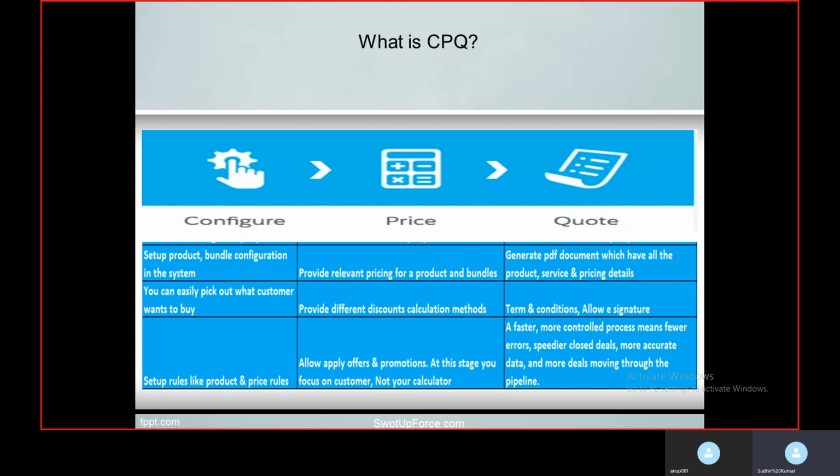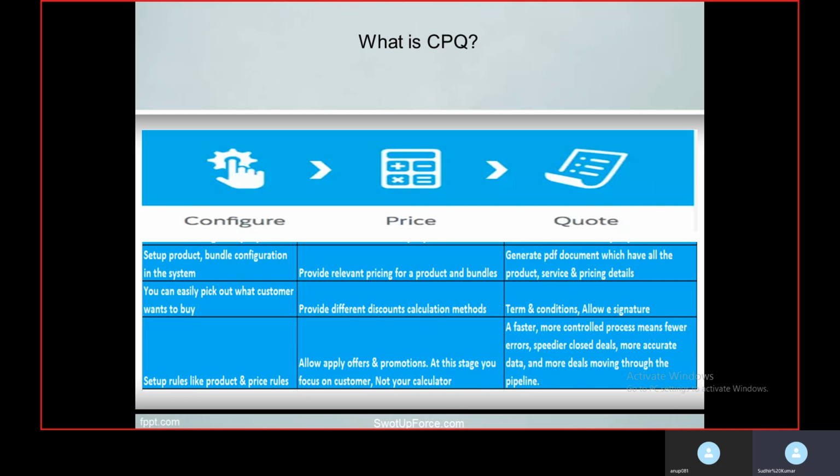Second thing is price. So under price, provide relevant pricing for a product and bundle. Provide different discount calculation methods, as we already discussed that in CPQ there are different discounting methods. On behalf of those discounting methods, we can create a set of discount calculations as per our need, and apply offers and promotions.